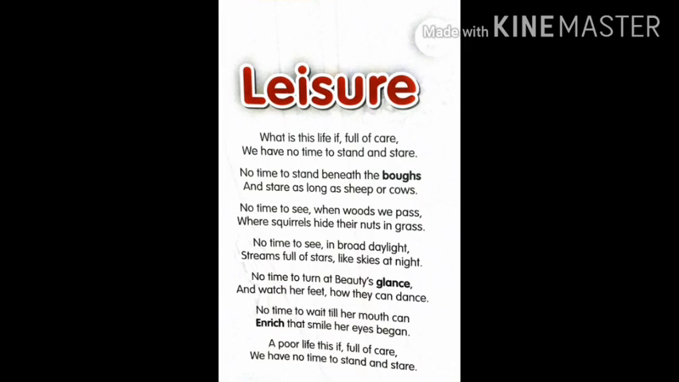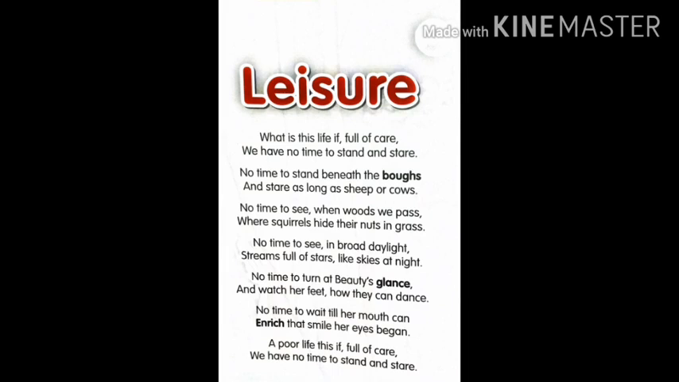Normally when we go into a forest, we spend very little time. But here, the author wants us to observe the squirrels. Do you know what the squirrels do? They eat the fruits and they hide their nuts in the grass. Because of this, the plants grow, as the nuts hidden in the grass grow into plants. Why the squirrels hide their nuts, they don't know, but the author wants us to stand and observe how the squirrels are hiding their nuts.